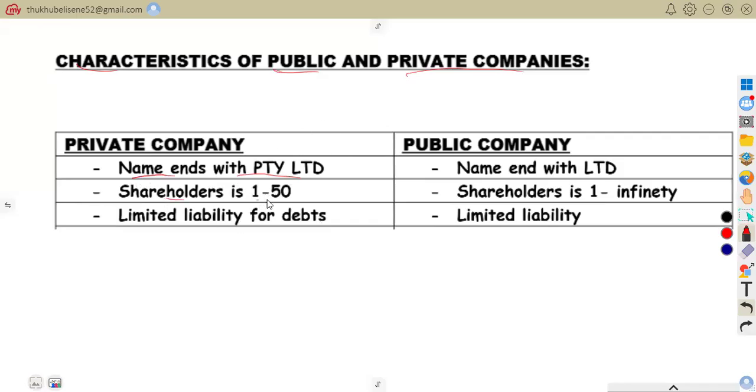Shareholders is 1 up to 50. That is the formation of this. So a private company can have between 1 and 50 shareholders. So that is that.